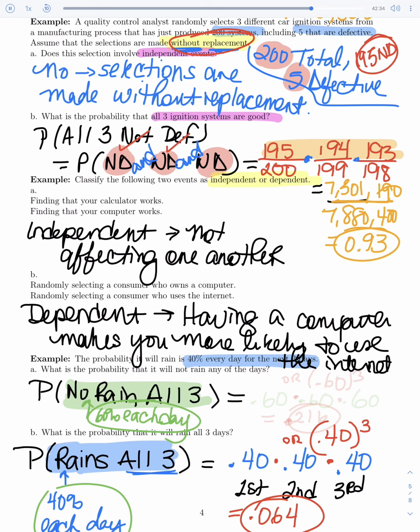So for the first day, our chances of it not raining is 0.60 or 60%. But then also for the second day, it's another 0.60 or 60%. And for the third day, it's another 0.60 or 60%. But I need to take all three together, which means I'm going to need to multiply all three of these. So it's 0.60 times 0.60 times 0.60, or 0.60 to the third power is another way of doing it, which will give me a total of 0.216, which is about 21%, almost 22%. Let's take a look